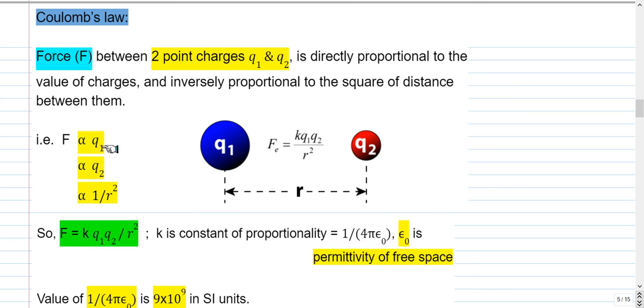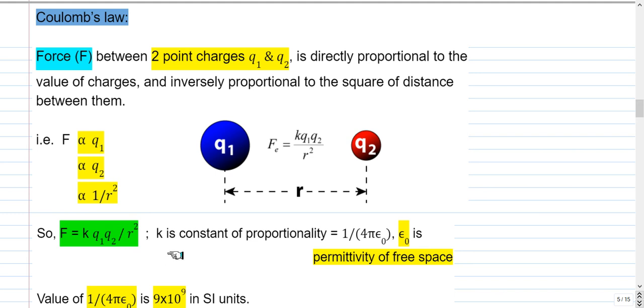So if we increase the value of Q1, say 2 times, the force will go up 2 times, and if we decrease the value of Q1, say by half, then the force will go down by half. Similarly, if I increase Q2, say 3 times, then the force will go up 3 times. But suppose I increase Q1 2 times and decrease Q2 to half of its value, then the force will not change, because the force is proportional to the product of the charges Q1, Q2 and inversely proportional to the square of the distance between them.